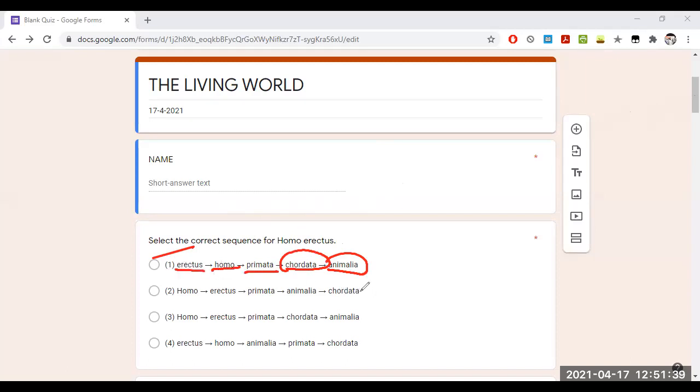So in the second option, directly he started with the Chordata, so this could be a wrong answer. When it comes to the third option, these two options are given in another order, so that is also a wrong option. And the fourth option is Erectus Homo Animalia. Animalia is a kingdom which is given in the middle, so this is also a wrong option. So in this case, the first option is the correct answer.